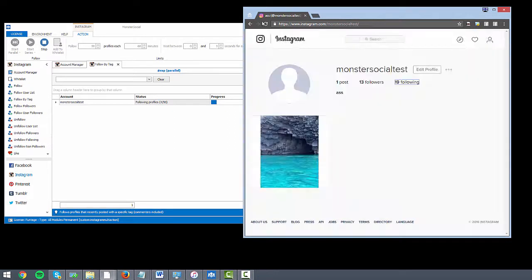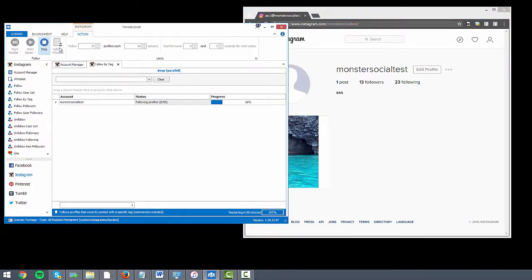They wouldn't be private because we wouldn't be able to see them otherwise. So 20, 21. And you can see as that number's going up, it's going up. So I'm going to stop that for now, just so I don't overdo it at the moment, because it is quite fast. But you can see that this works.